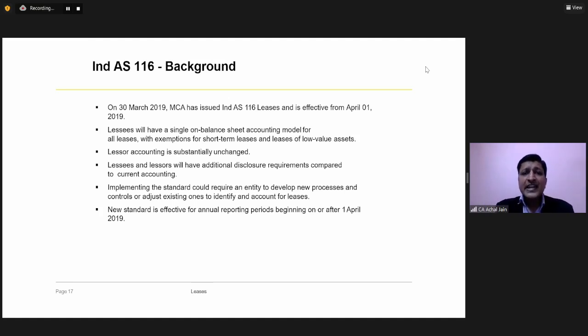What is a lease arrangement? It's nothing but a kind of financing arrangement. In fact, if we look at the finance lease accounting we have just discussed, what was happening? Initially, the lessee is getting the asset, the lessee is also using this asset and paying a price for this.